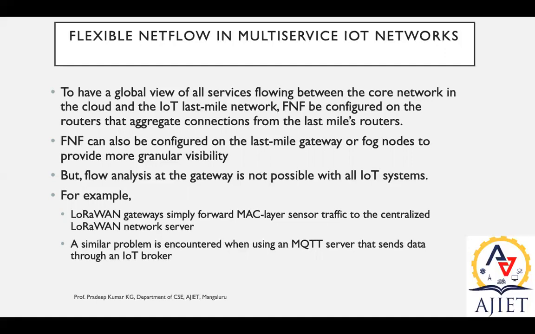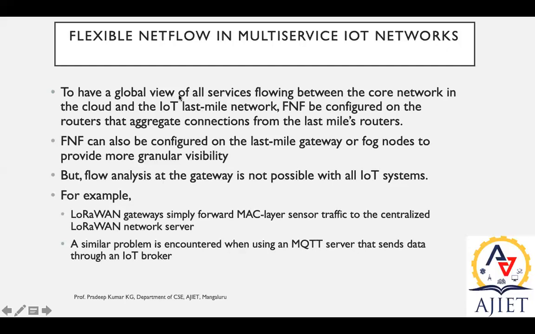Now this is a different kind of network setup, because LoRaWAN works on the principle of the Ethernet standard, while the other works on the principle of either Bluetooth or Wi-Fi, right? This is how the different network types differ. So using Flexible NetFlow, we can have these multi-service IoT networks.